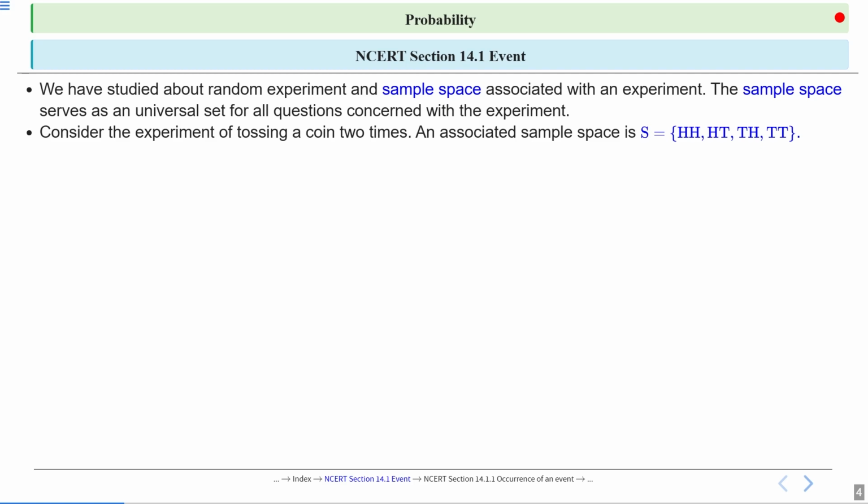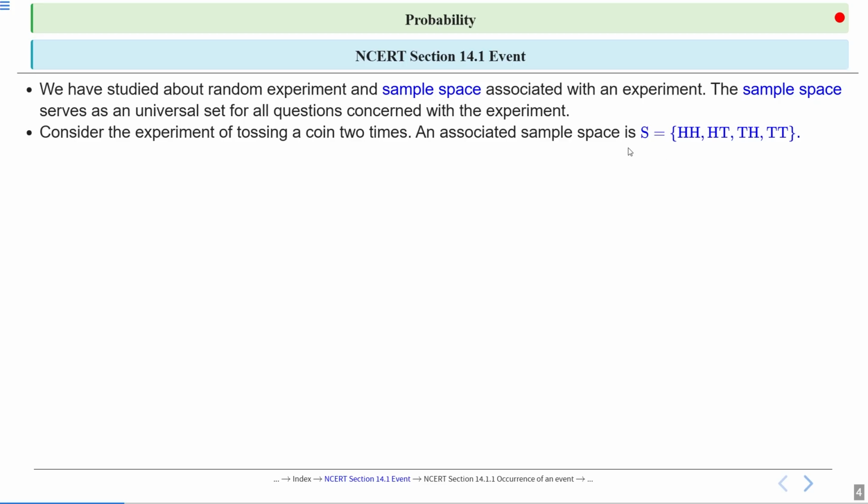In the first toss we can get head and in the second toss tail, that is HT. If in the first toss we get tail and then head, we write TH. And if we get tail in the first toss and tail in the second toss, we write TT.